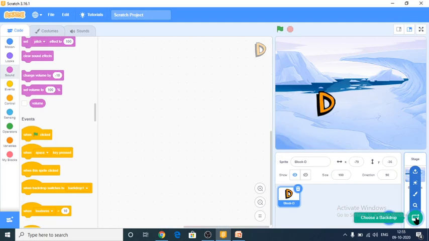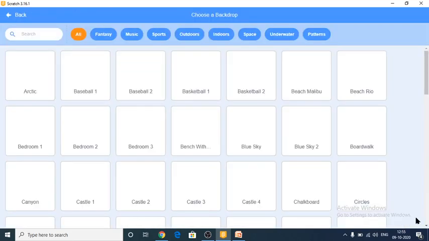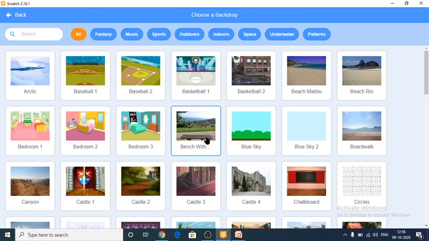And this is called backdrop, which is nothing but the background. If you want to change the backdrop, the default color of the backdrop or background is white in Scratch. If you want to change the color of the backdrop, it is also possible. From the backdrop options we can give whatever you want from the list of backdrops.